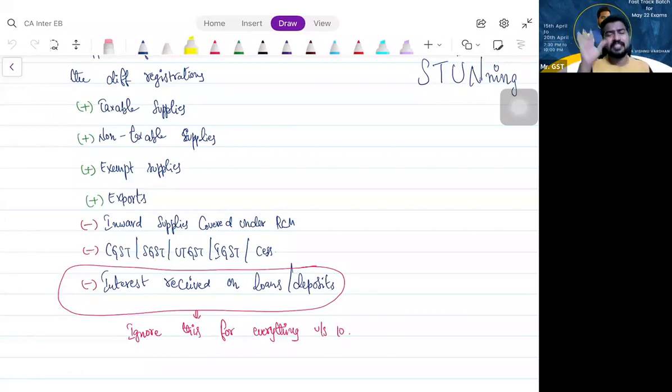For what purpose? For section 10. Either for calculating threshold limit or for calculating the tax liability, for all these things, if you are doing section 10, always ignore one thing. What is that? Income received by way of interest or discount because of extending loans, advances or deposits. Am I clear? Right. Okay.